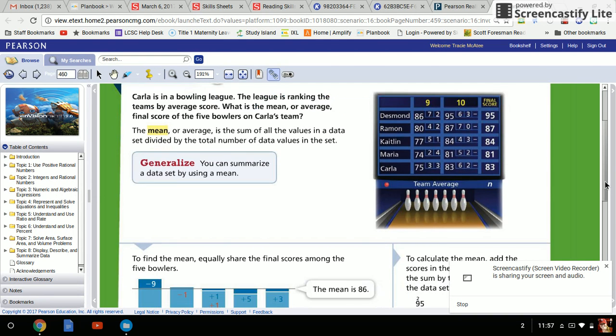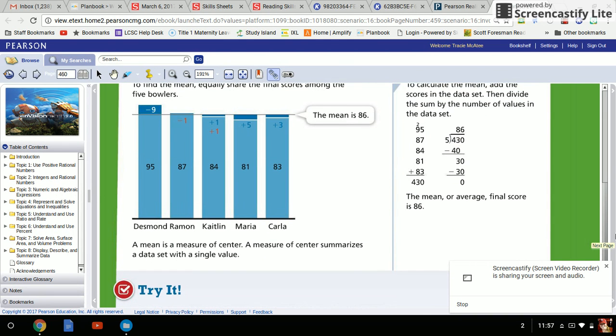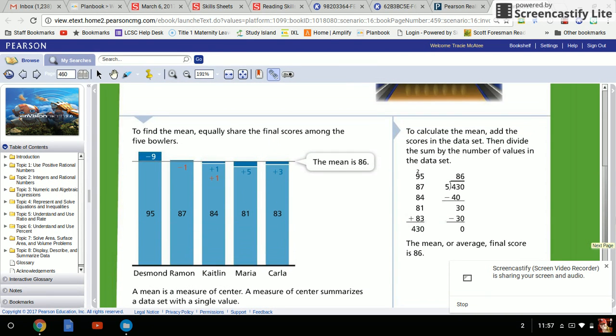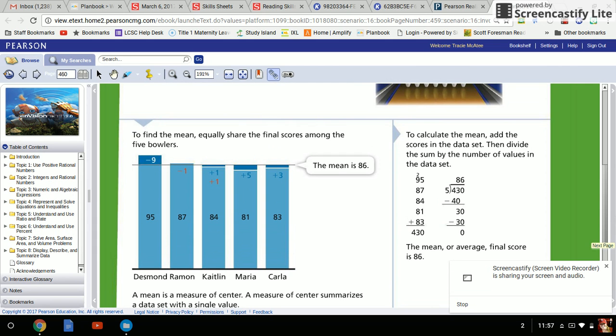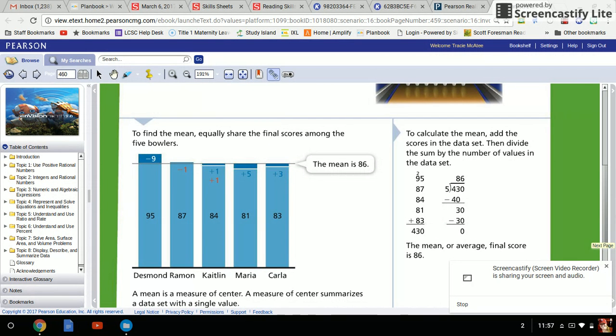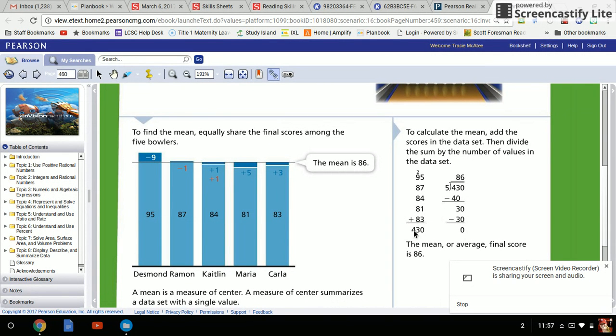They got the sum. Now, how many bowlers were there? How many total numbers did we add together? We added together 5 numbers. So the sum of all the scores is 430. You're going to take 430 and divide by 5, because there are 1, 2, 3, 4, 5 numbers that you added together.